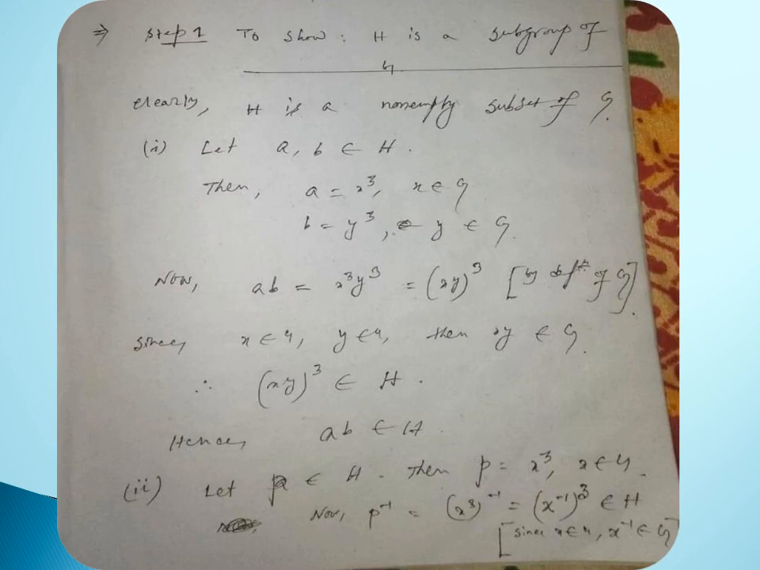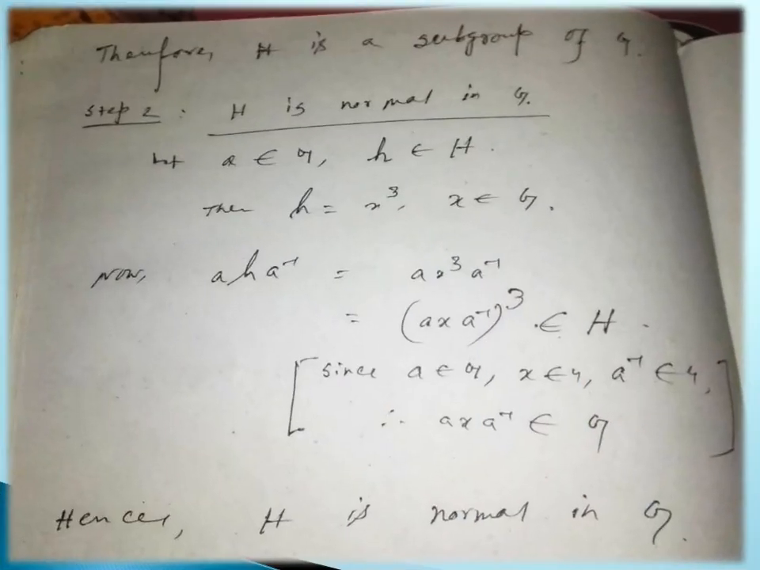We want to show H is a subgroup of G, and clearly it is a non-empty subset of G. First of all, let a, b belong to H, then a equal to x cube where x belongs to G, and b equal to y cube where y belongs to G. Now ab equal to x cube y cube, so this is exactly equal to (xy) whole to the power cube by definition of G. Since x belongs to G, y belongs to G, then xy belongs to G. So (xy) cube belongs to H, hence ab belongs to H. Next, let p belong to capital H, then p is equal to x cube, where x belongs to G. So now p inverse equal to (x cube) inverse equal to (x inverse) whole cube belongs to H, since x belongs to G, x inverse belongs to G. So H is a subgroup of G.